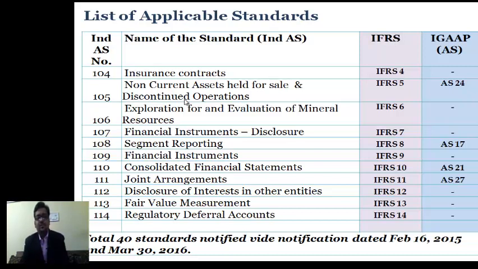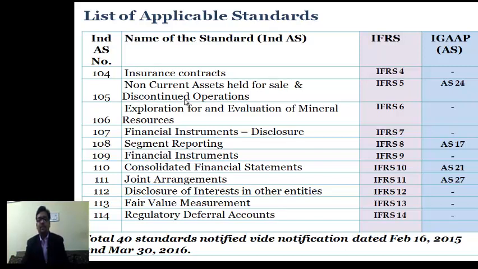Ind AS 106 in parallel to IFRS 6 talks about exploration for and evaluation of mineral resources. Under existing Indian GAAP there is no notified standard. There is a guidance note issued by ICAI which is on accounting for oil and gas producing activities. Ind AS 107 talks about disclosure of financial instruments in comparison to IFRS 7. Ind AS 108 talks about segment reporting. Globally it is IFRS 8. So in our regime it is AS 17.